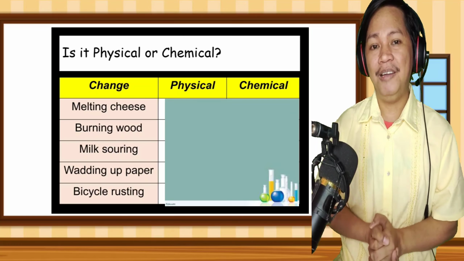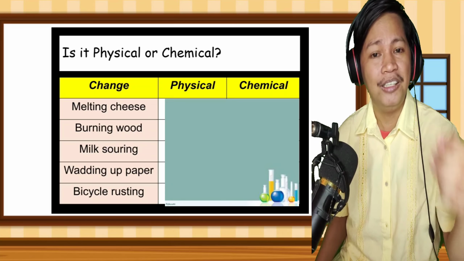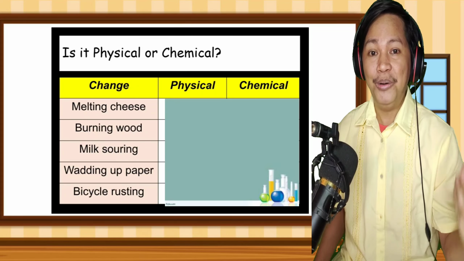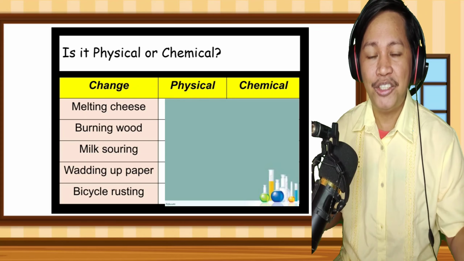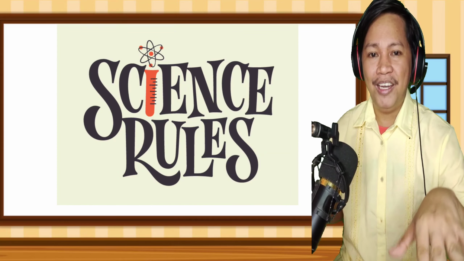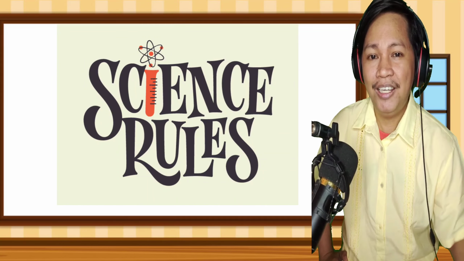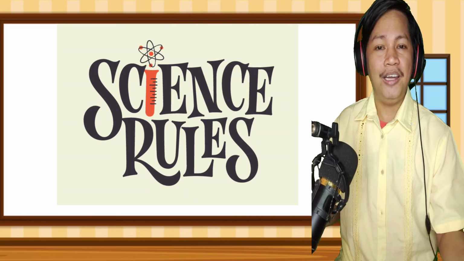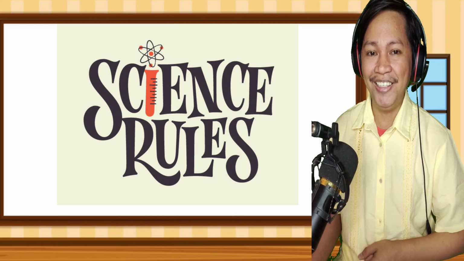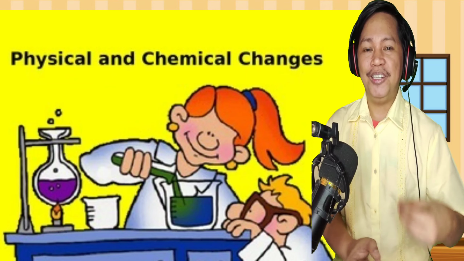So we have five items. I hope that you can get a perfect score. If you know the answer, class, you can type it in the comment section, and I will check it. As you all know, I am really checking if you have answered the let's check understanding in all of the sections, including the sections of Sir Chadi and Ma'am Jel. The rest of the grade 8 students, you are all encouraged to answer the let's check understanding, all right? I hope that you have learned something before we go to the next lesson.